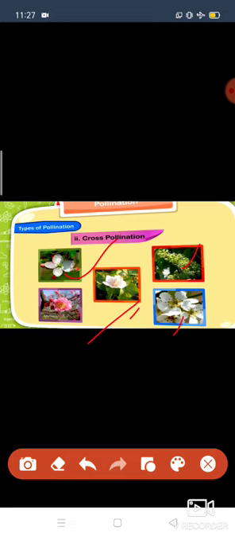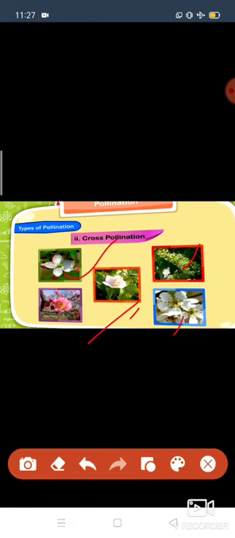We can easily say the difference between self-pollination and cross-pollination. The transfer of pollen grains from anther to the stigma of the same flower or same plant is self-pollination. And what do we mean by cross-pollination? Transfer of pollen grains from the anther of a flower on one plant to the stigma of another flower of the same species on another plant is cross-pollination.